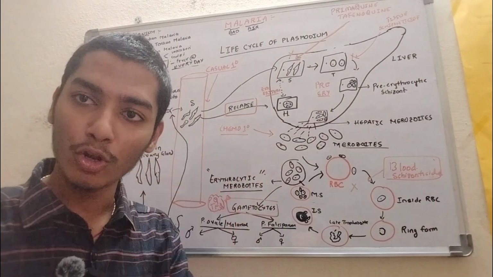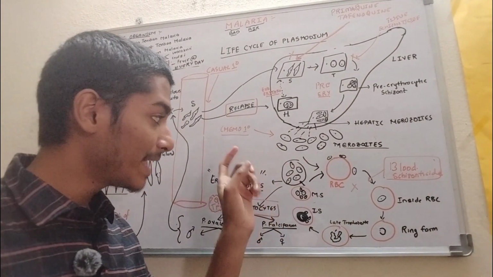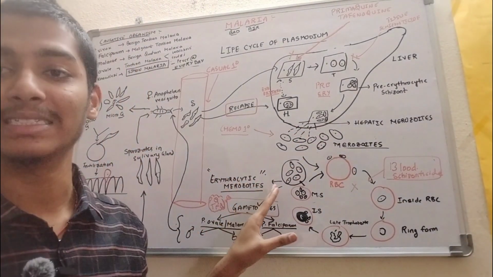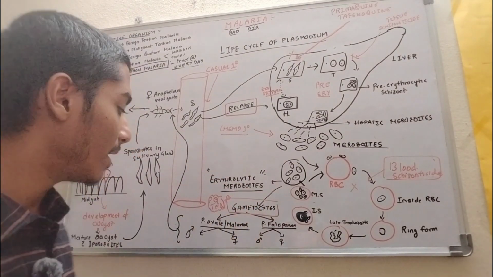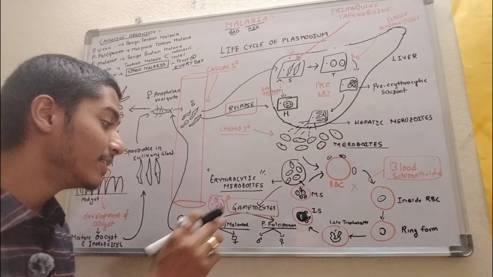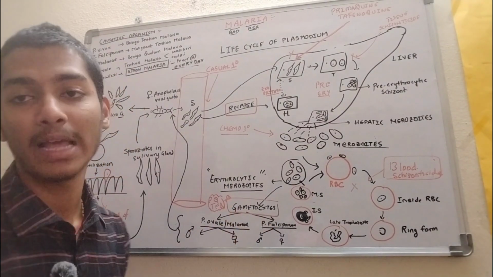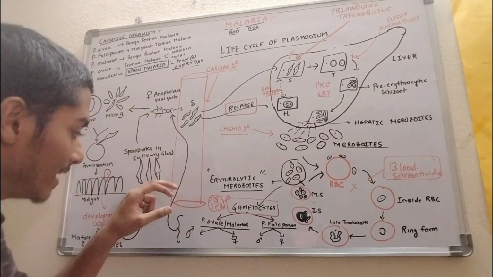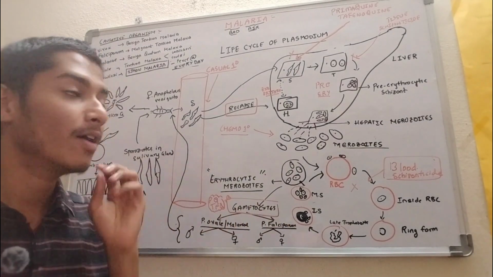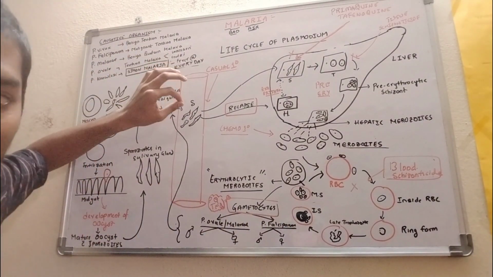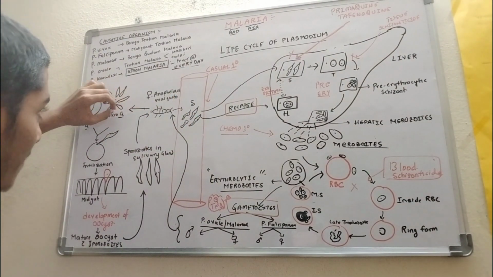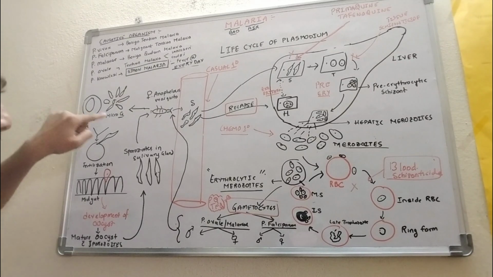These erythrocytic merozoites have two fates. They may infect the RBCs again, or they may form gametocytes, right? With respect to Plasmodium ovale or malariae, they have male and female gametocytes, and with respect to falciparum also we have male and female gametocytes. These gametocytes are taken up by the female Anopheles mosquito again when the mosquito bites the human being, and they form the macrogametocyte and microgametocyte.